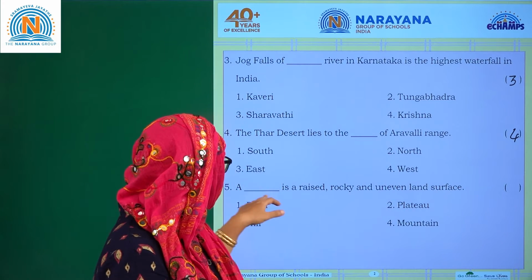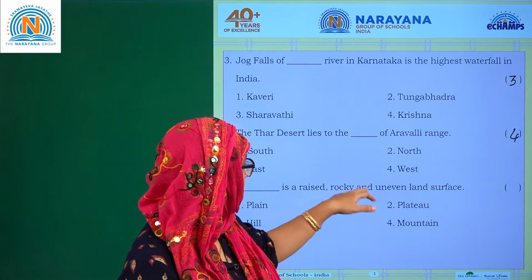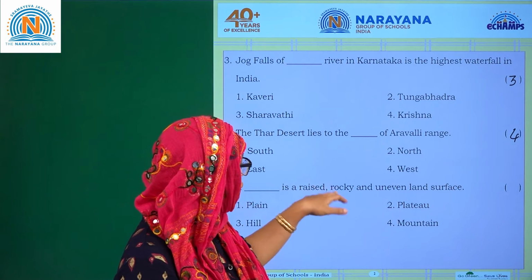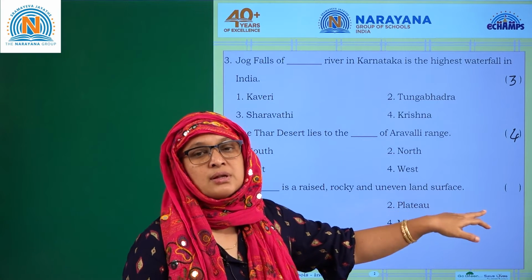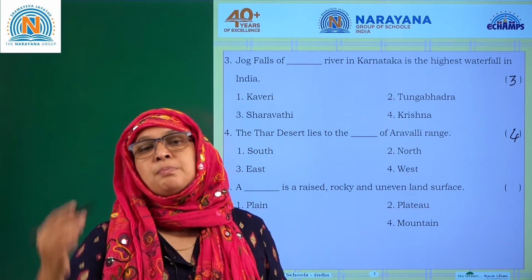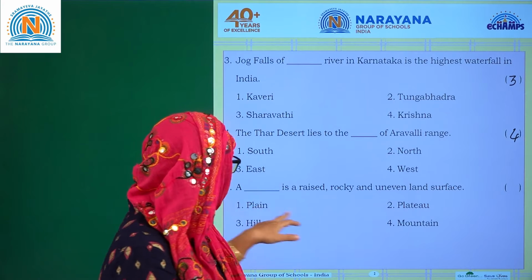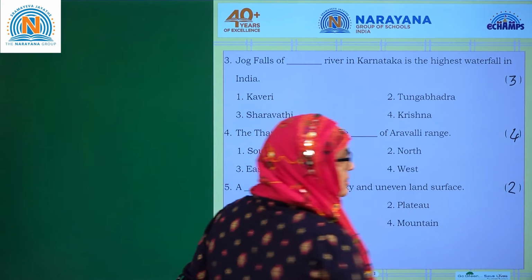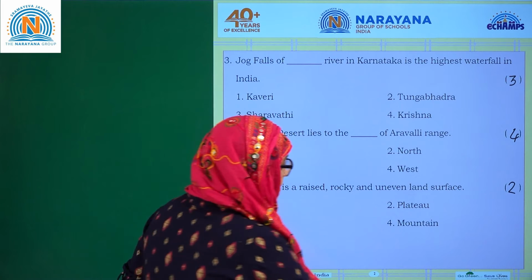Next one. A dash is a raised, rocky and uneven land surface. Plain, plateau. So the uneven land surface is a plateau. Let us see: plain, plateau. 2 is the answer. Is it clear? Let us go for the next one.